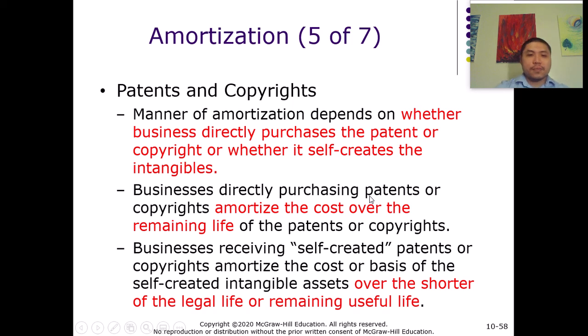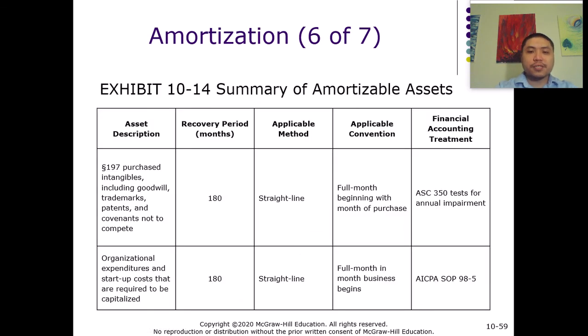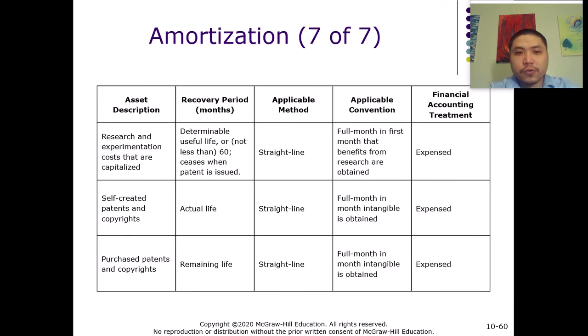And again, for this intangible asset, we also use the straight line method and just amortize it over the recovery period that is allowed. So this table summarizes the characteristics of each intangible asset, as well as the method we use to amortize each of them. It's pretty helpful, and you can use it to review amortization.